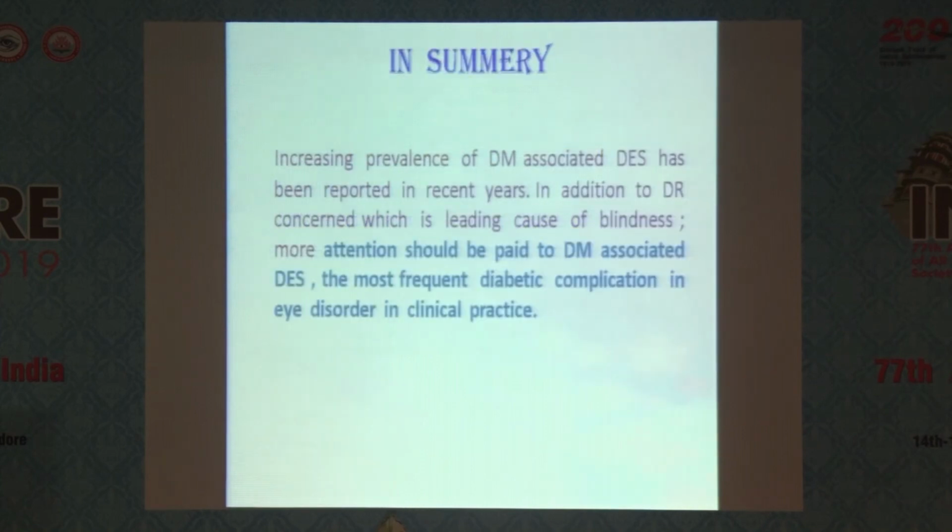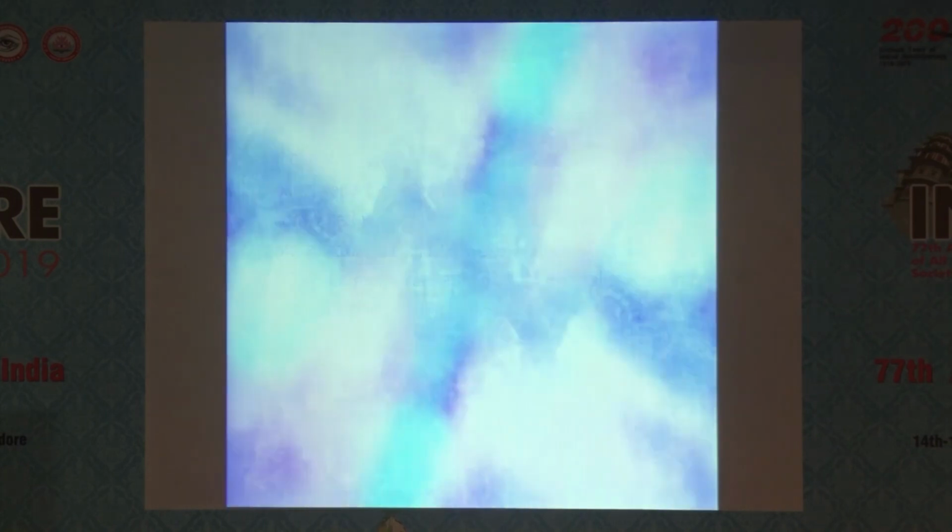In summary, an increasing prevalence of diabetes mellitus associated dry eye syndrome has been reported in recent years. In addition to cataract, which is a leading cause of blindness, more attention should be paid to diabetes mellitus and diabetes mellitus associated dry eye syndrome, the most frequent diabetic complication among eye disorders in clinical practice.